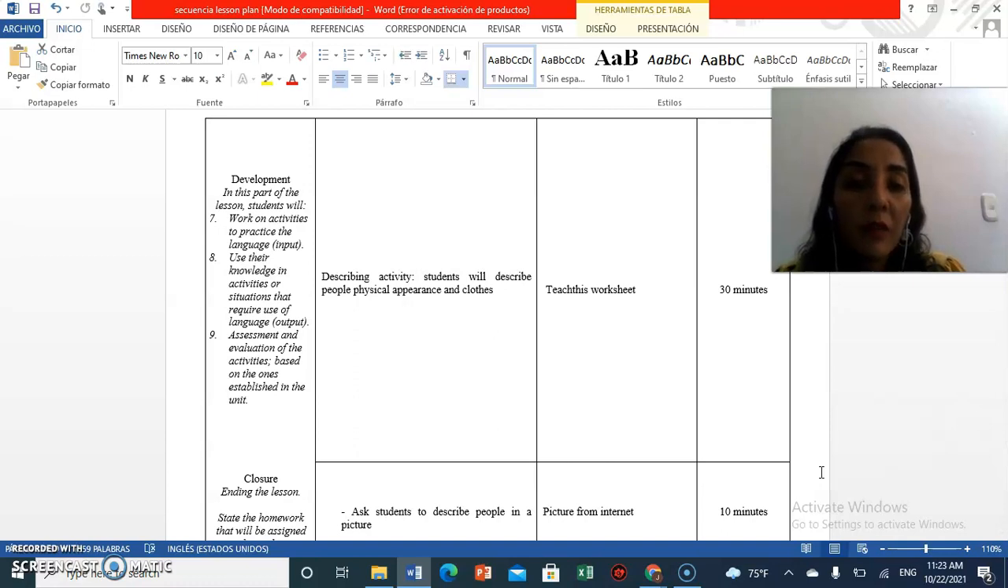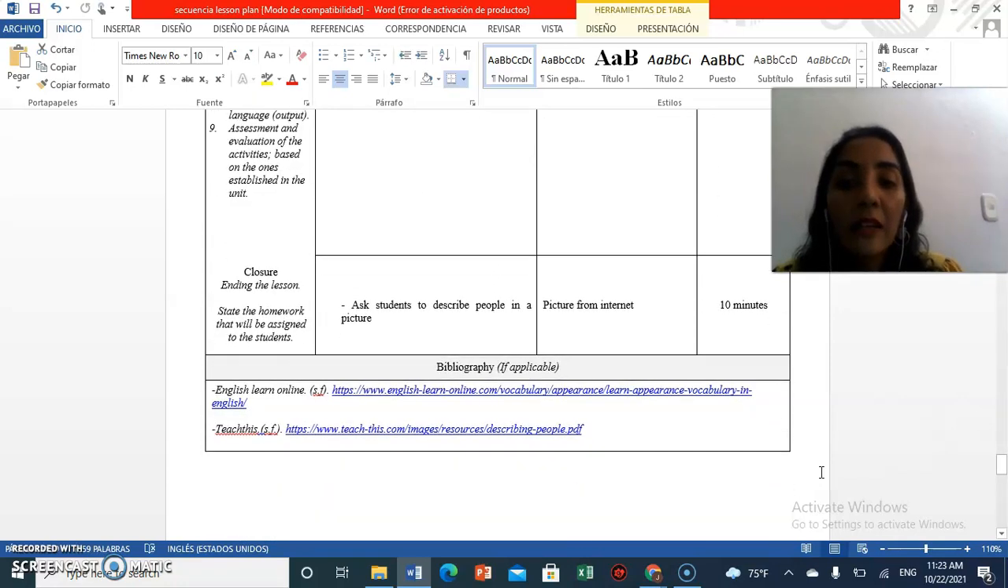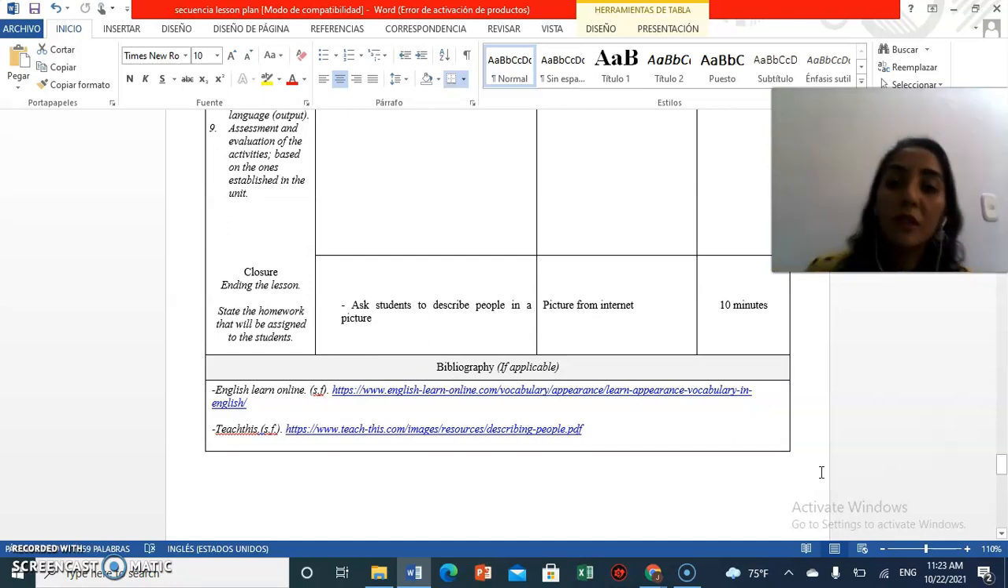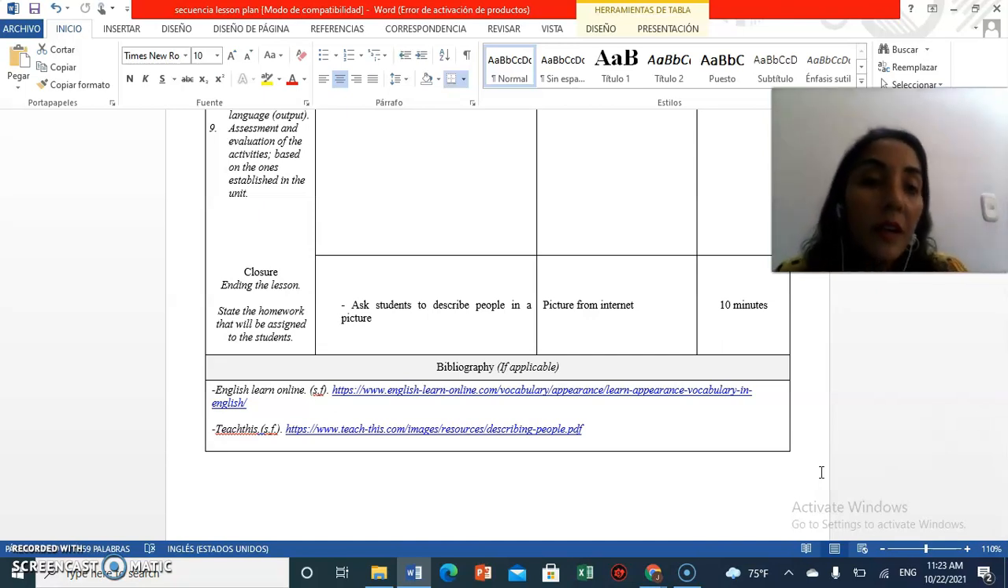teach about describing, and with the help of this worksheet, my student is going to describe people, physical appearance, and clothes. This section lasts 30 minutes, and in the closure of this activity, I'm going to ask my student how to describe a picture that I'm going to show to her from the internet, and this section lasts 10 minutes.